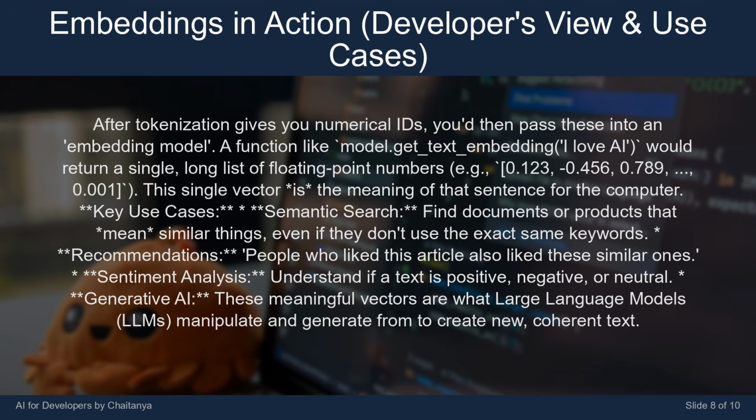Key use cases. Semantic search: find documents or products that mean similar things, even if they don't use the exact same keywords. Recommendations: people who liked this article also liked these similar ones. Sentiment analysis: understand if a text is positive, negative, or neutral. Generative AI: these meaningful vectors are what large language models, LLMs, manipulate and generate from to create new, coherent text.